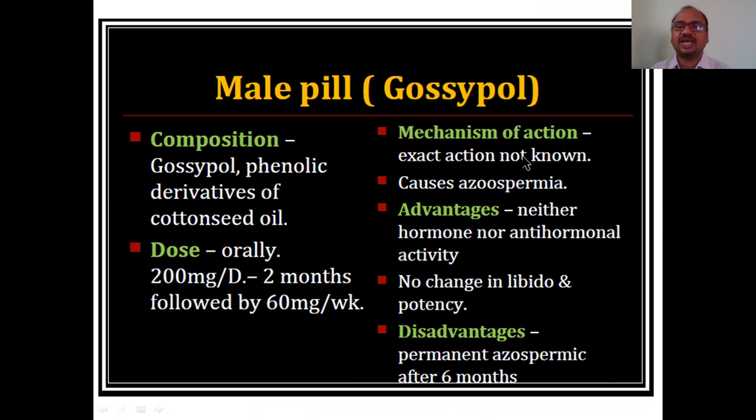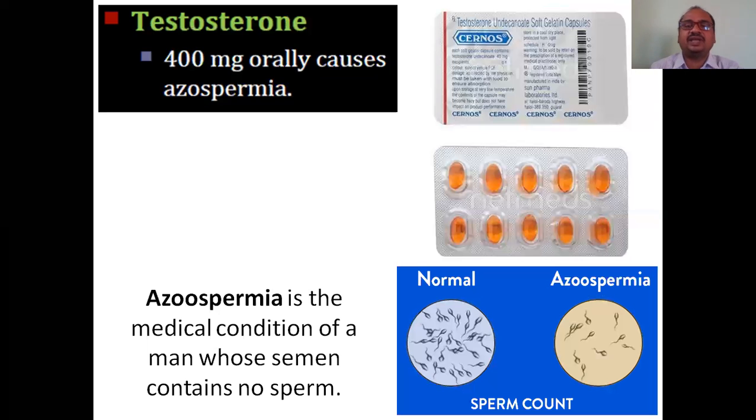This is Gossypol. This is the mechanism of action. It causes azoospermia, because your sperm count will become almost zero. That is called azoospermia. Okay, the exact action is still not known to anybody. Gossypol is a phenolic derivative of cottonseed oil. The dose is oral, because we are studying only oral contraceptives: 200 mg per day for 2 months, followed by 60 mg per week. The disadvantage is permanent azoospermia after 6 months. If you use it continuously for 6 months, there is no spermatozoa production in the male. So he will become infertile.